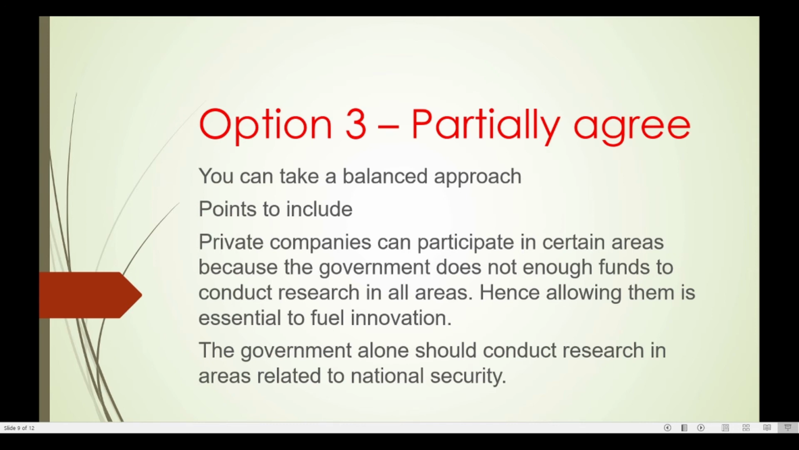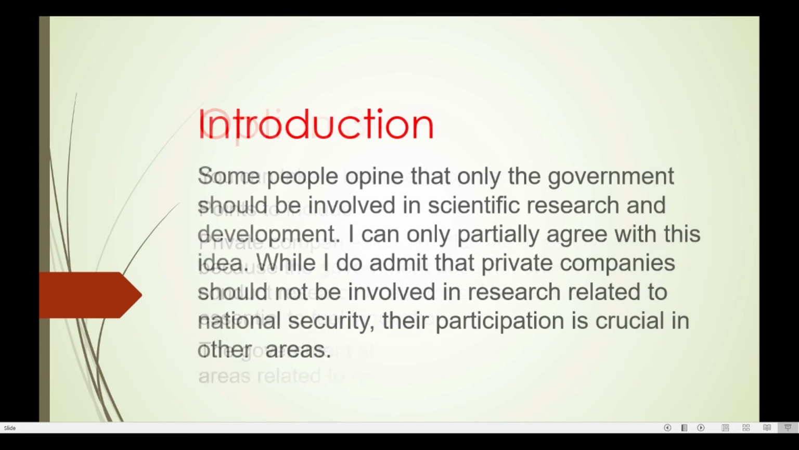Now here we have arguments for and against the participation of private companies. That means we support the participation of private companies in certain areas while we are against the participation of private companies in certain other areas. That means you only partially agree with the given argument. Here the introduction can be something like, some people opine that only the government should be involved in scientific research and development. I can only partially agree with this idea.